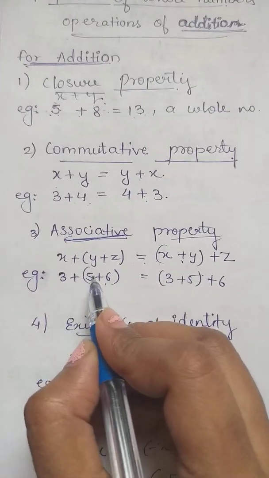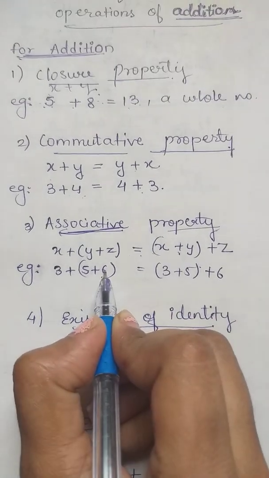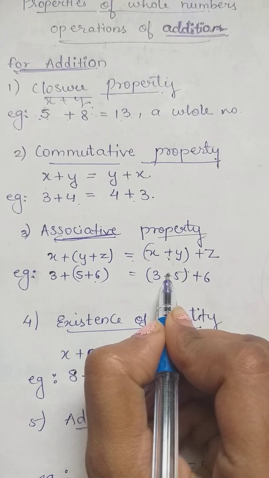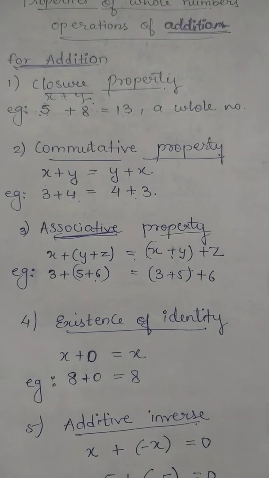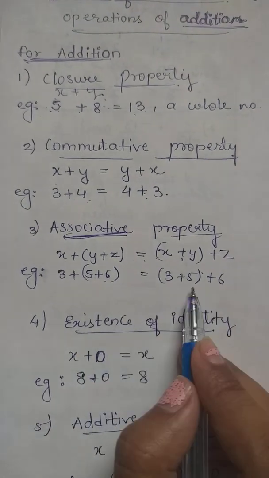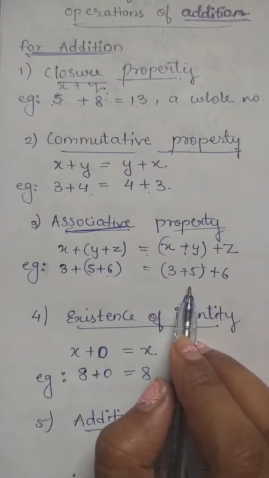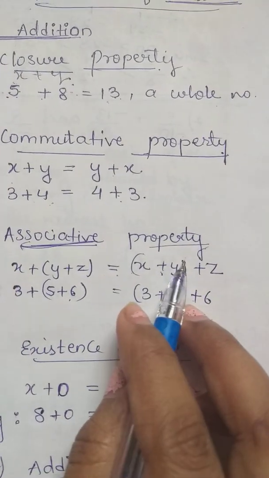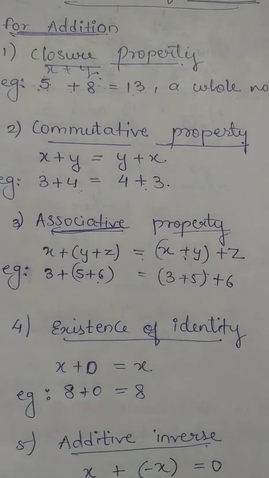For example, 3 plus 5 plus 6, answer will remain same, 14. Wherein this case 3 plus 5 plus 6, so 8 plus 6 again 14. So even if I have changed their order, the answer will remain the same. So this is associative property, also called as associativity.